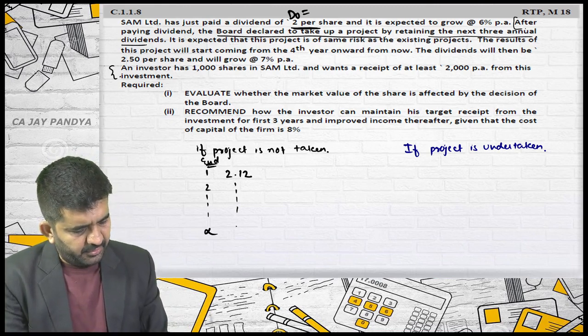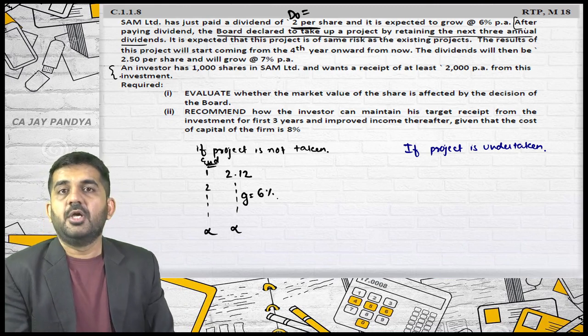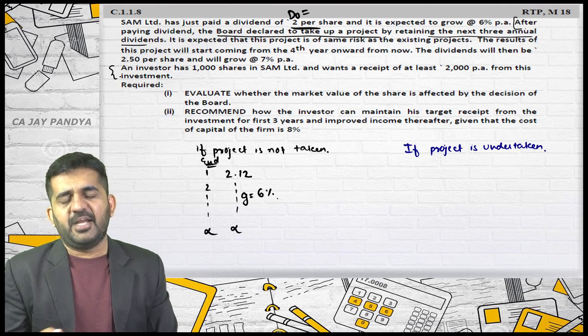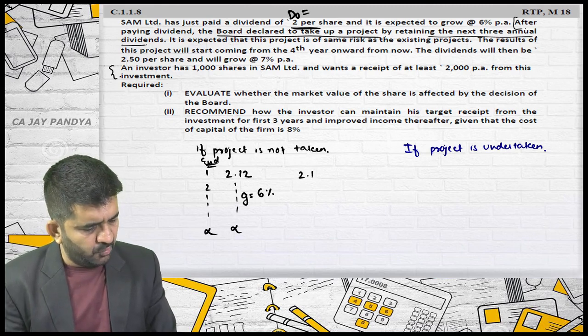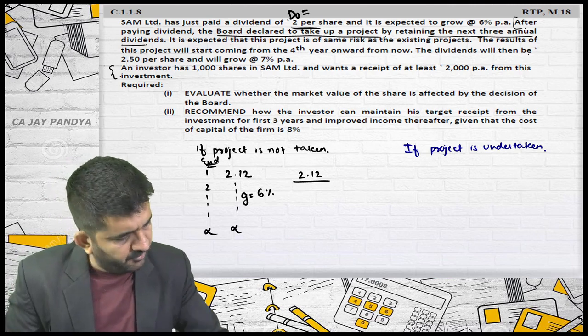And it will go up till infinite with a growth rate of 6%. Present value of infinite cash flow with growth is cash flow of first year divided by rate of interest. Rate of interest, up till now, it was not given. Yes.